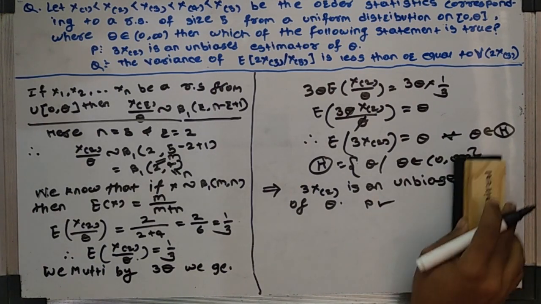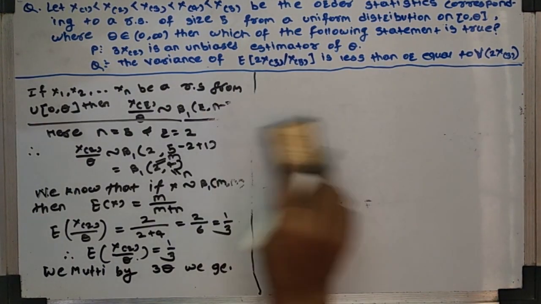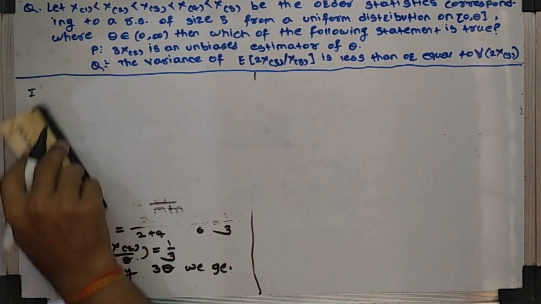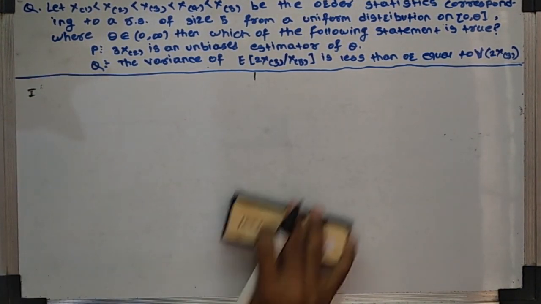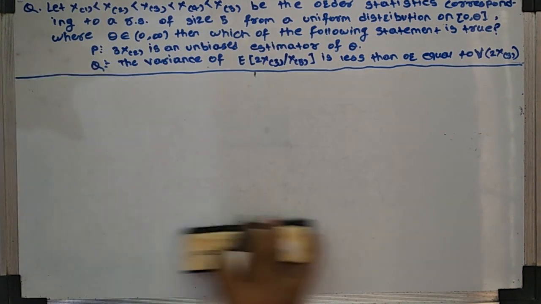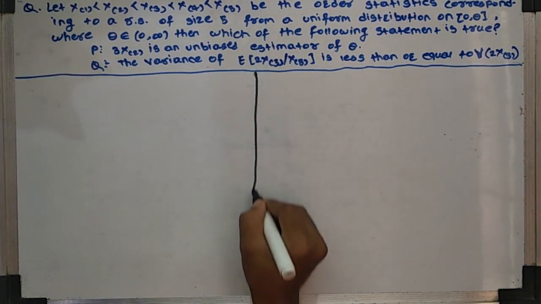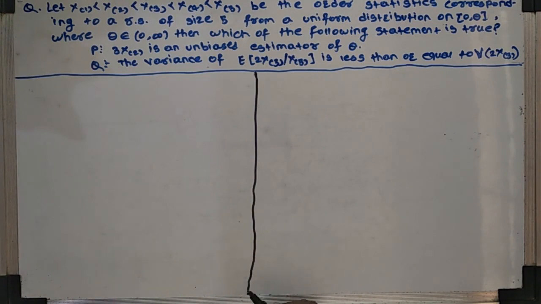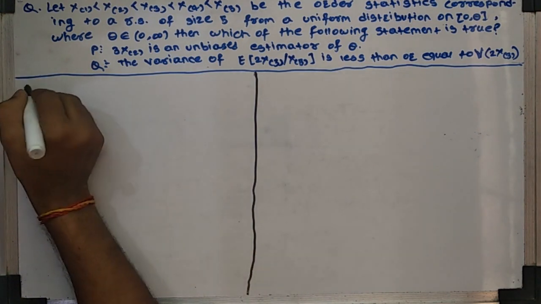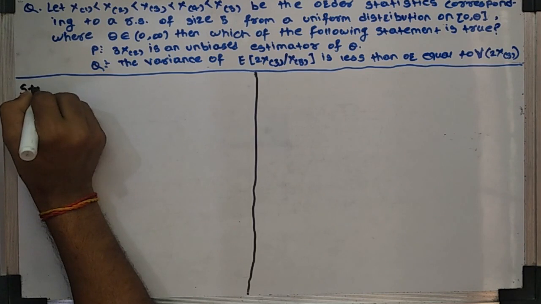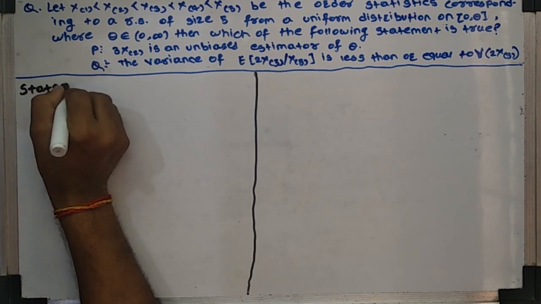We check whether the second statement is true or not. We know this theorem: the second statement is an application of the Rao-Blackwell theorem. So we write the statement of the Rao-Blackwell theorem.